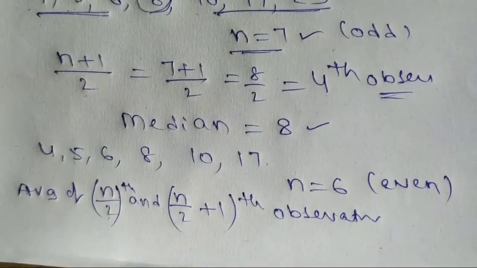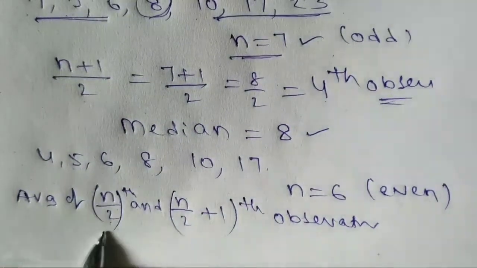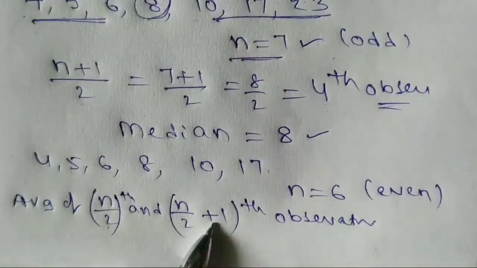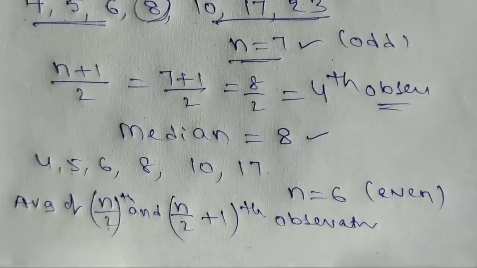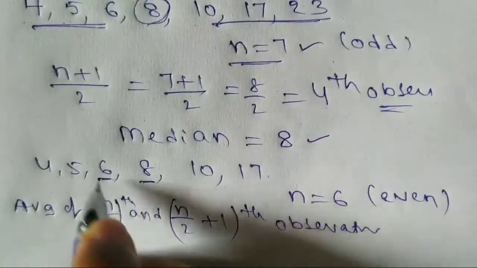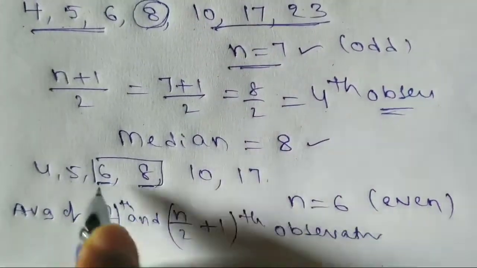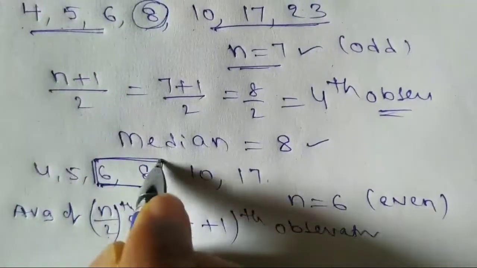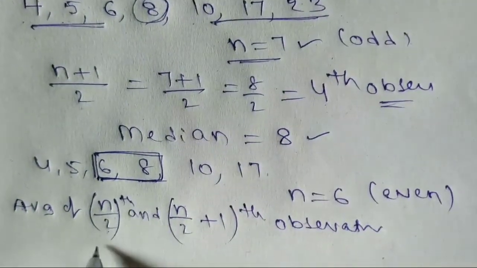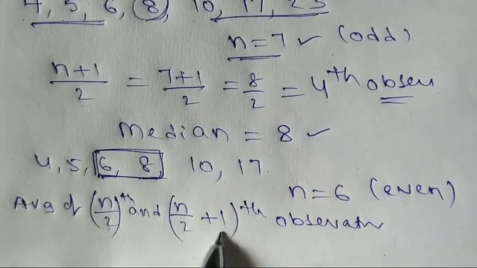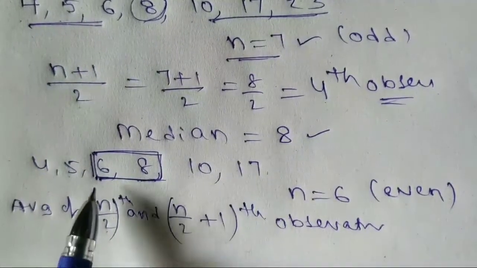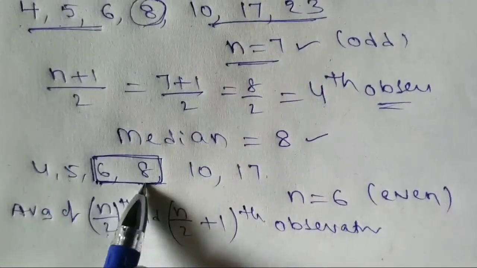Here 6 by 2 means 3, and 3 plus 1 is 4. So now the third observation and the fourth observation, these two observations. N by 2, 6 by 2 is the third observation, and 6 by 2 plus 1 is the fourth observation. So the third observation is 6, and the fourth observation is 8. Now the median.